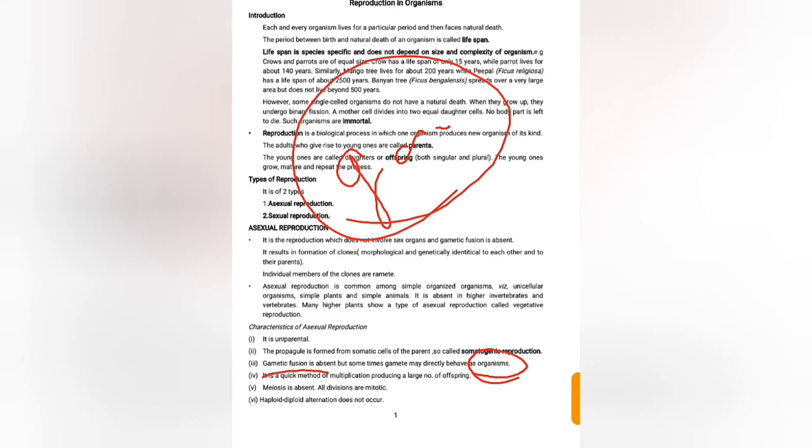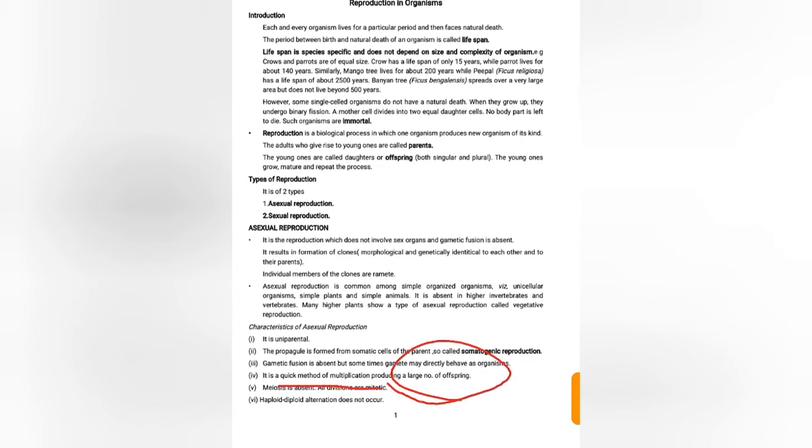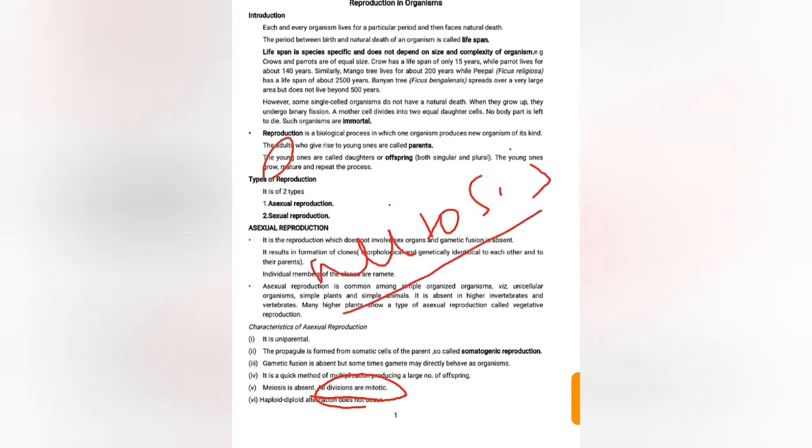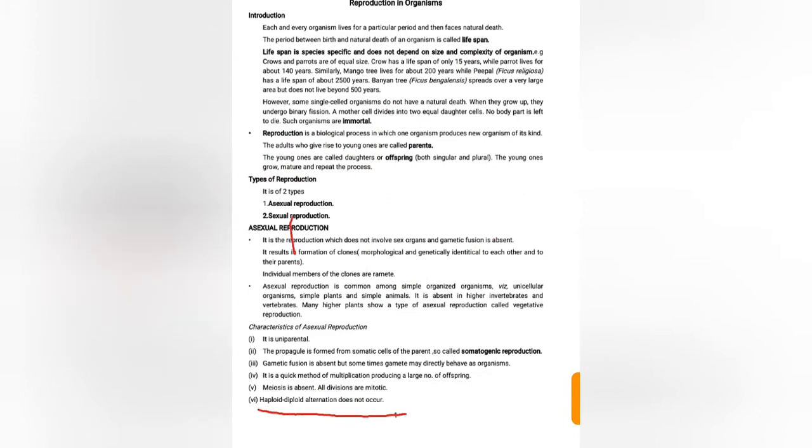It is a quick method of reproduction. It is an important point that it is a quick method of multiplication, producing a large number of offspring at a time. Here, meiosis is absent. All the divisions are mitotic, that is mitosis takes place. Mitosis is called equational division. Haploid and diploid alternation doesn't occur.